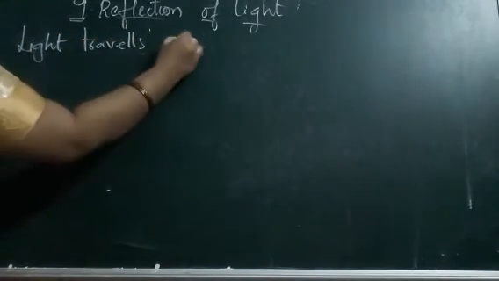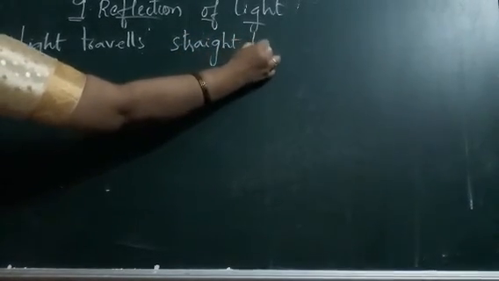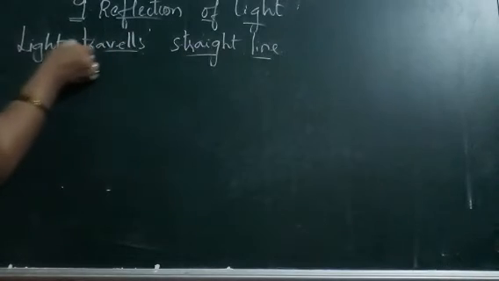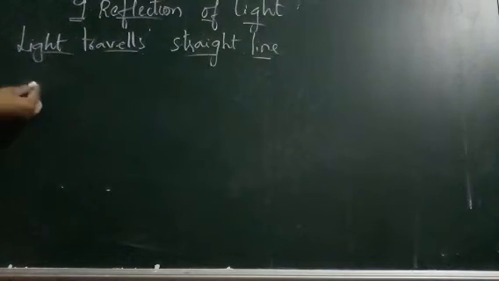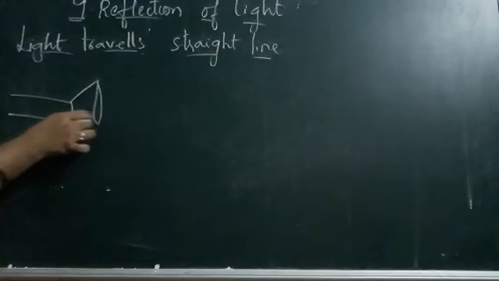Let us know how the light is traveling. Light always travels in a straight line. It always travels in a straight line path. The path which light travels is always a straight line. For example, we will take a torch.